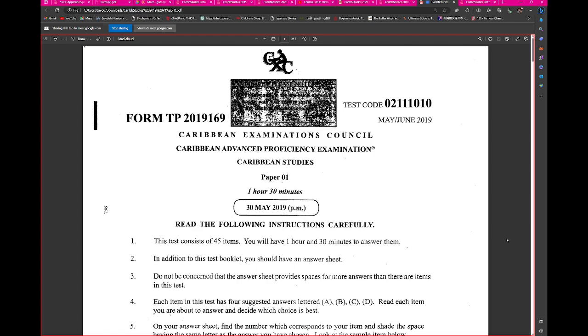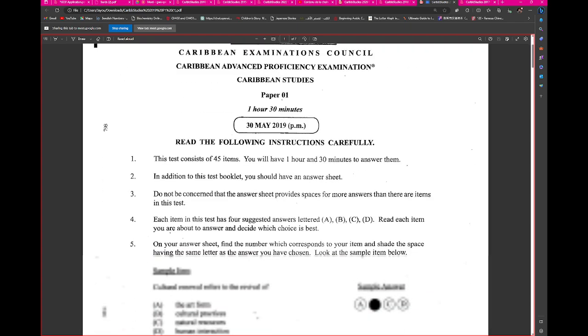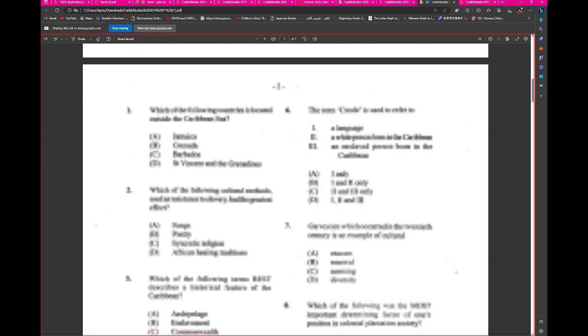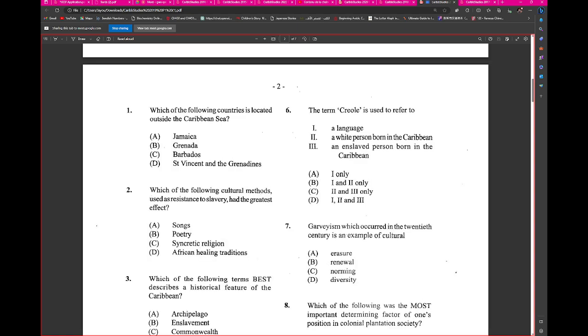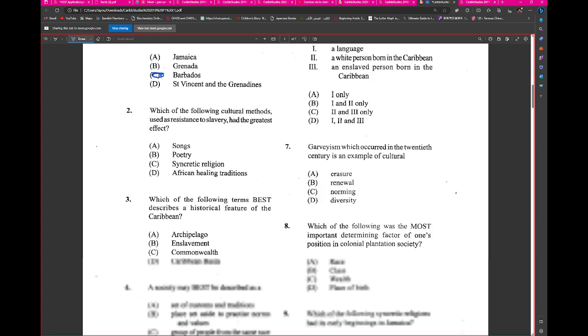All right, so let's start reworking through 2019. If you repeat, we're not doing it. All right, we're just marking. Which of the following Caribbean countries is located outside of the Caribbean Sea? What do you guys say? Barbados. Okay. Which of the following cultural methods used as resistance to slavery had the greatest effect?